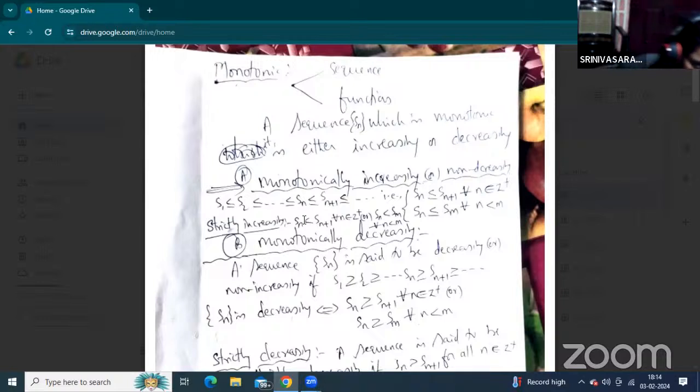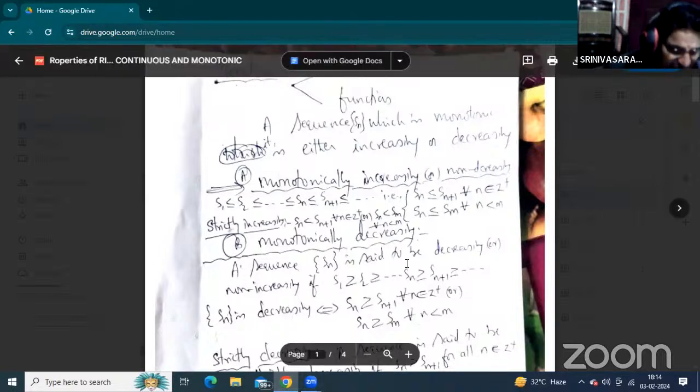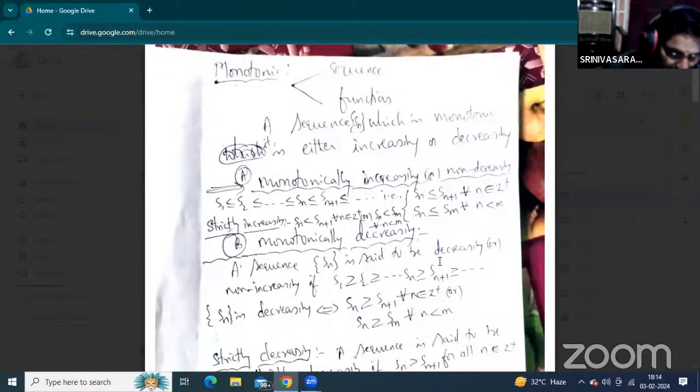Please note that this is one more very important point. Next one, monotonically decreasing. What is monotonically decreasing? A sequence Sn is said to be decreasing. This is the definition of decreasing. This content is very useful in the first block and the third block. From the first block, when we understand this concept, we can then easily achieve the third block of the concept, that is the properties of the Riemann integral.